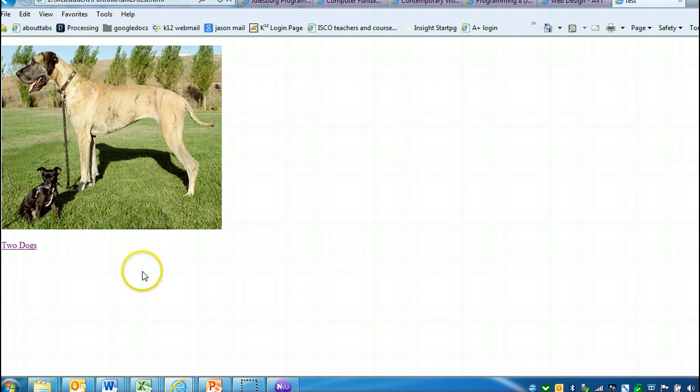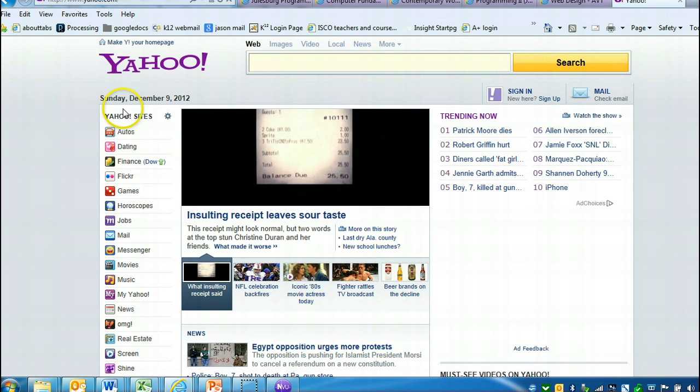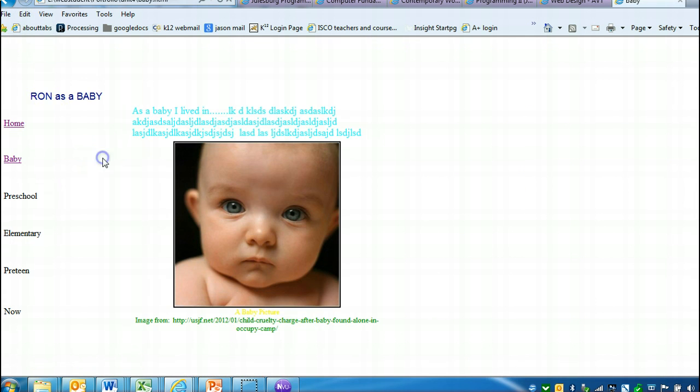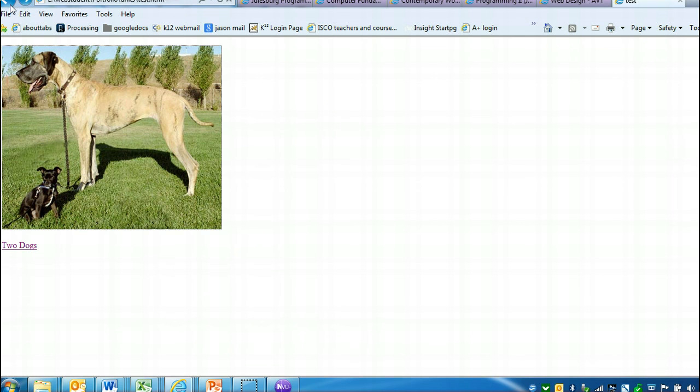So now I've gone to that page, and I can see if I click on two dogs, check out, see it goes to Yahoo, doesn't it? And if I click on the picture of the two dogs, that's going to click to my baby one that was located on that other drive. So I've showed you how to link to something outside of your web space, and how to link to something that you've created within your folder.